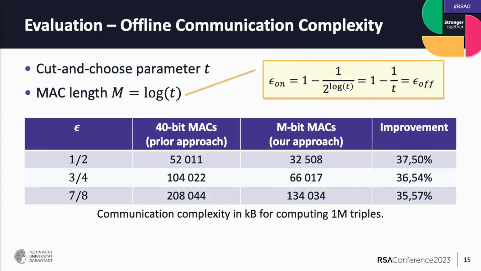Then we calculated the communication complexity for different deterrence factors, compared with the 40-bit MACs, which are required for a maliciously secure online phase. And we can see for these three examples here, we get an improvement of at least 35%.